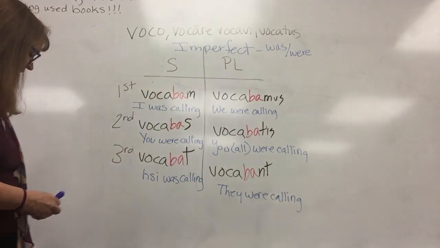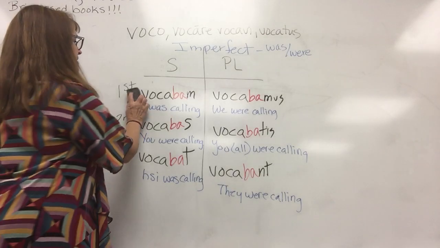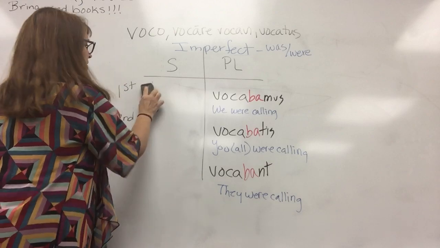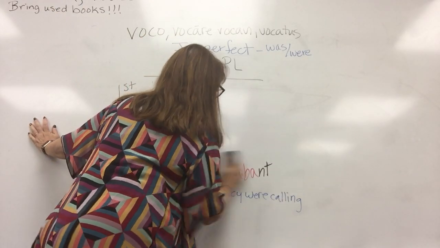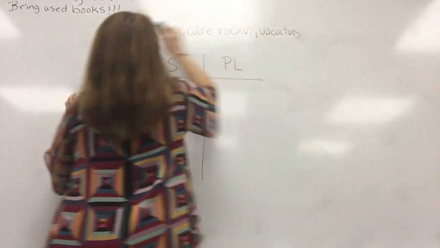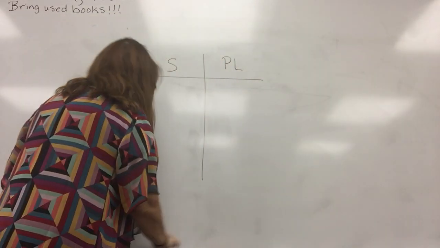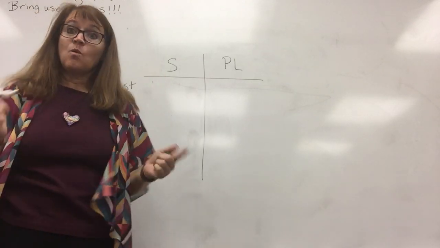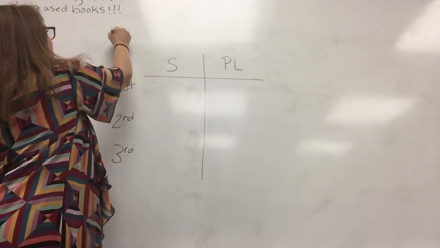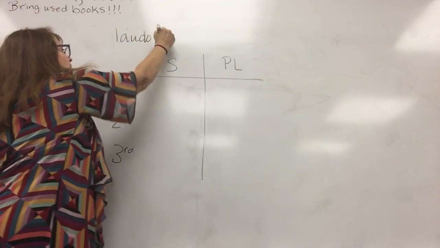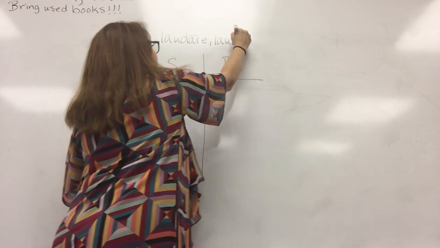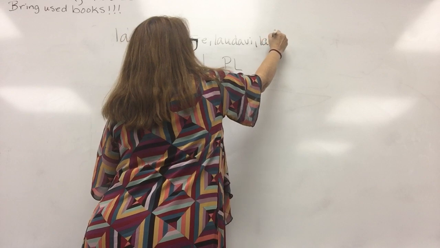and the personal endings. Okay, let's do the future tense. And this is going to be very similar to how we form it. Okay, I'm going to get rid of voco and go back to laudo. Okay, so, hey, what are my four principal parts of laudo? Say them to yourself. Okay, laudo, laudare, laudavi, laudatus.